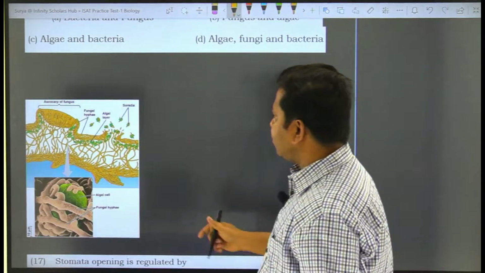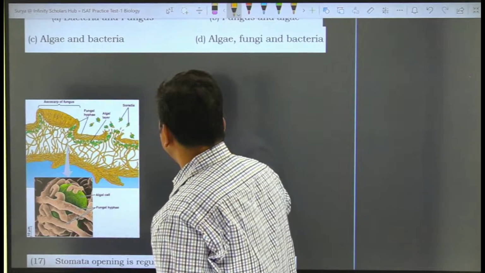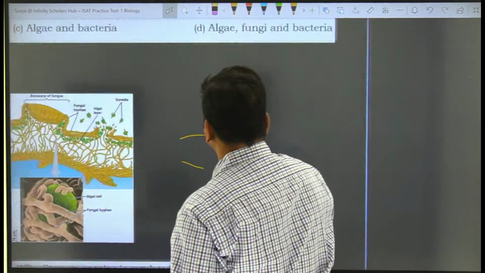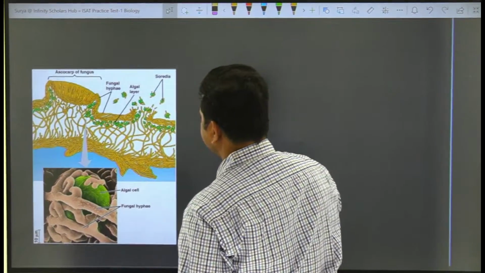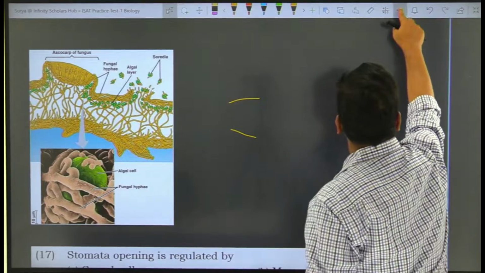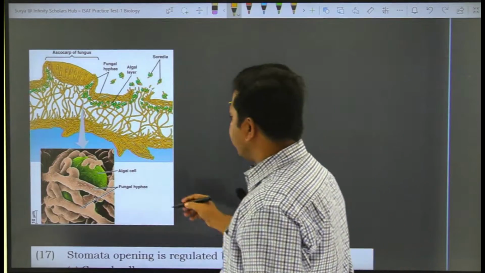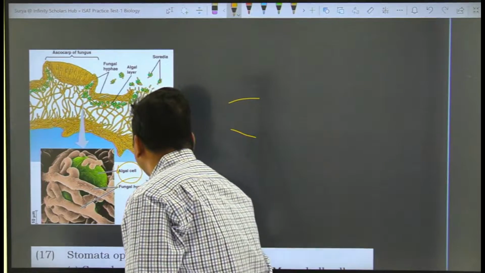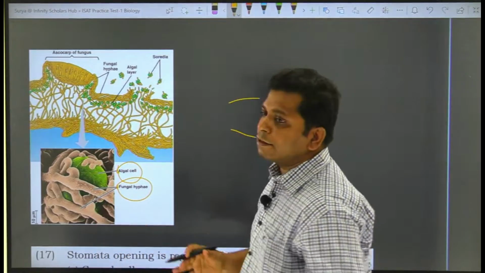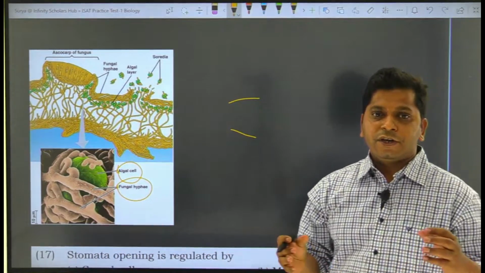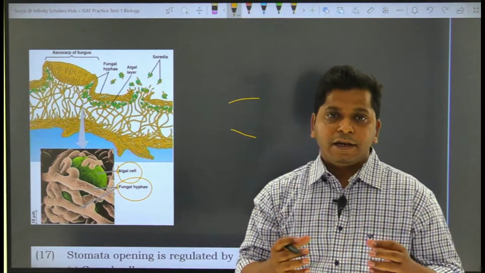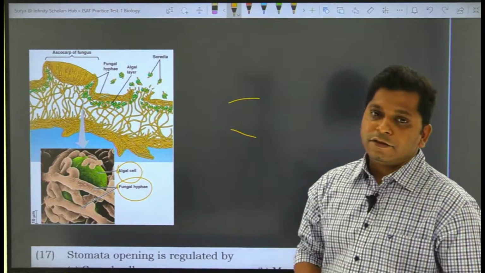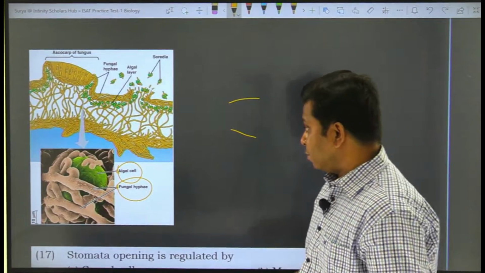Let me just zoom a little bit. As you can see, they have an algal partner and a fungal partner in this relationship, because they are present together in a relationship where an algal partner is present and a fungal partner is present.